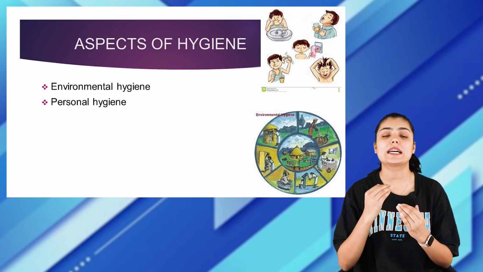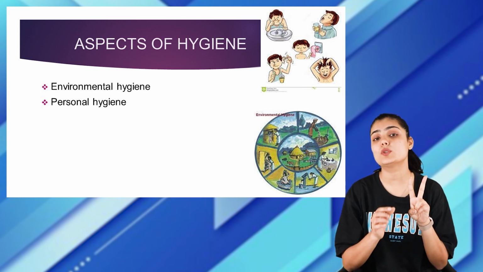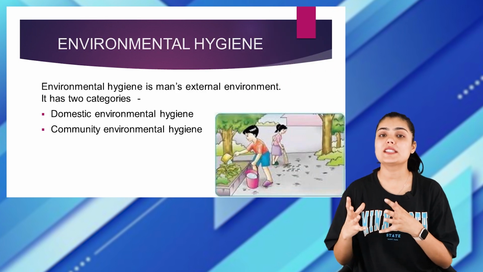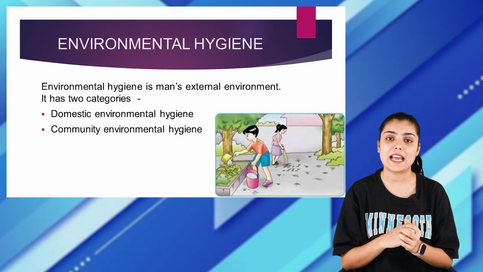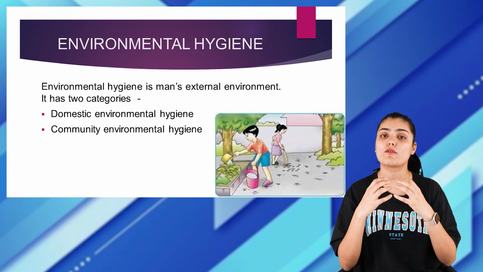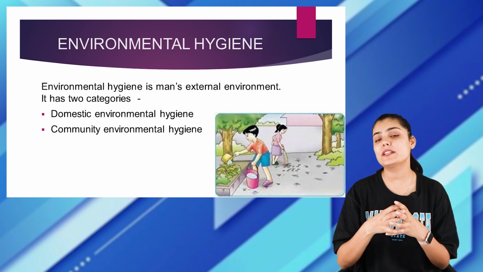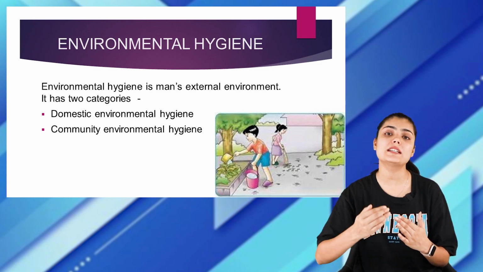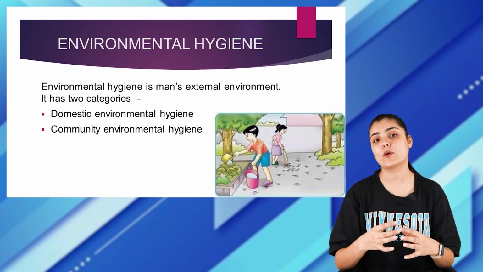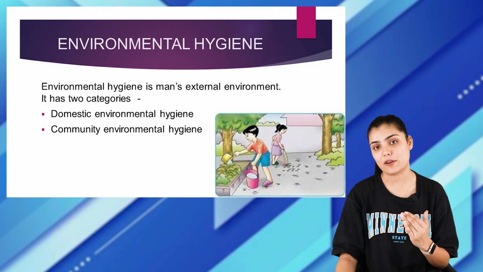Let us now see what are the aspects of hygiene. There are majorly two aspects of hygiene, which include personal hygiene and environmental hygiene. Before we move on to personal hygiene, let us understand what environmental hygiene is. As the term suggests, environmental hygiene is a process of maintaining the cleanliness in the surrounding of the person. An environment of a person can be described as the immediate surrounding of the person, which includes the living as well as non-living materials. Therefore, environmental hygiene is maintaining the cleanliness in the person's environment.